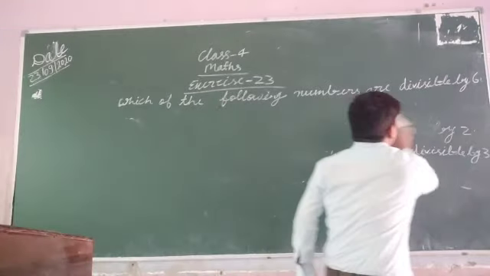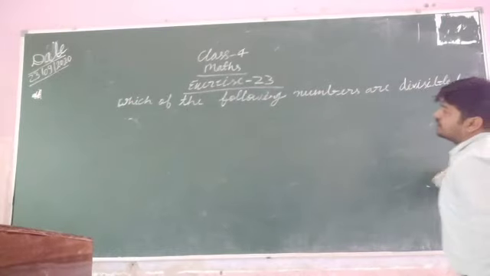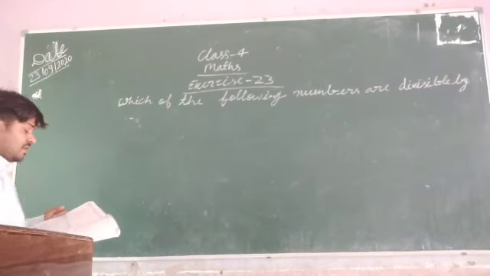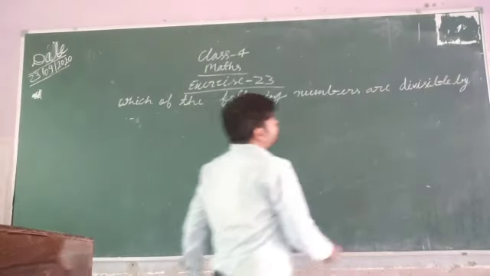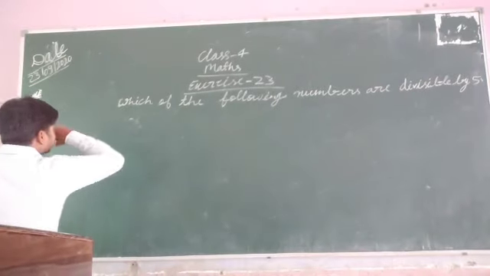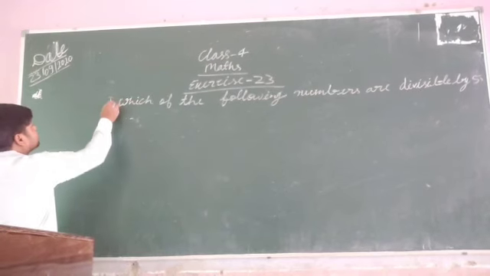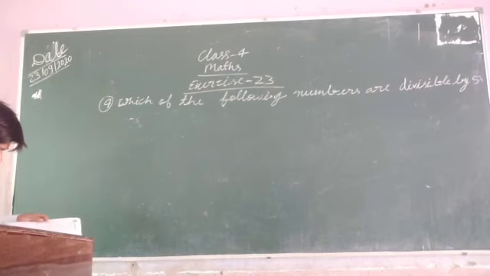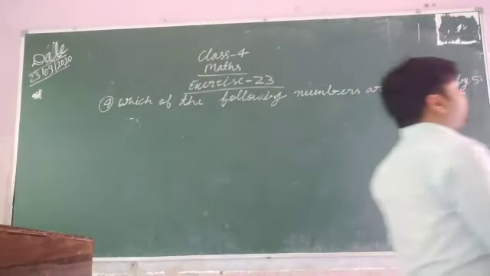What is question number 4? In question number 4, you have to check divisibility by 5. Which of the following numbers are divisible by 5? In this question, you have to tell the divisibility rule of 5. So what is the divisibility rule of 5? A given number is divisible by 5 if its unit digit is 0 or 5.